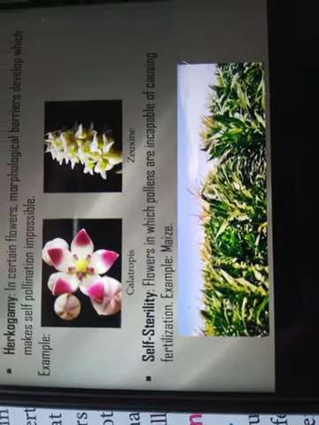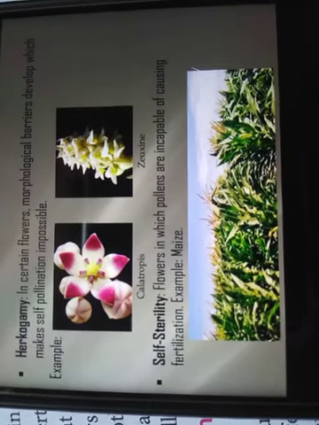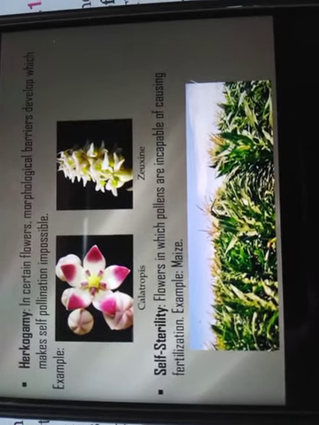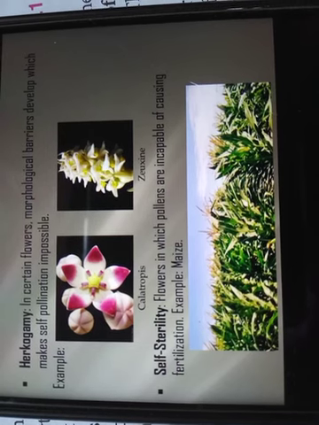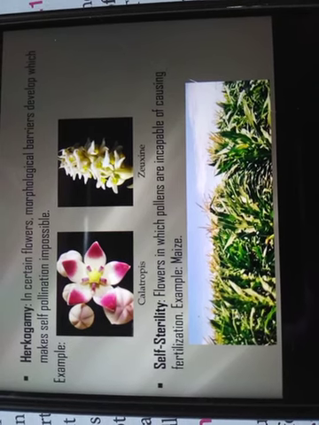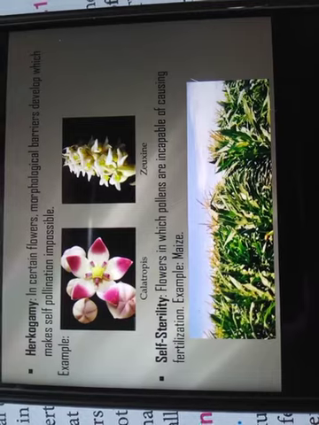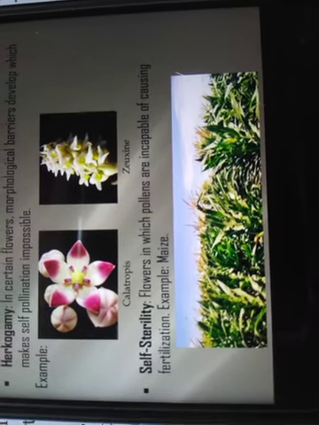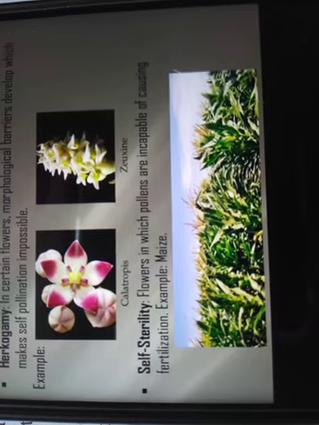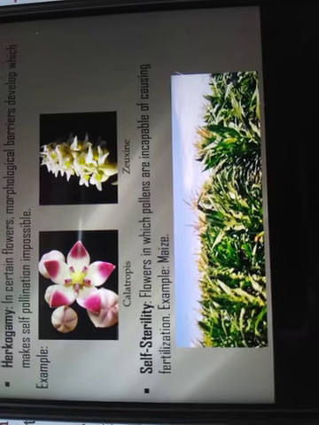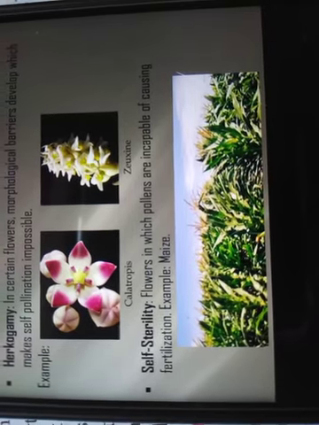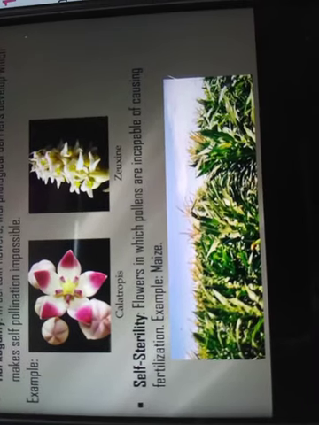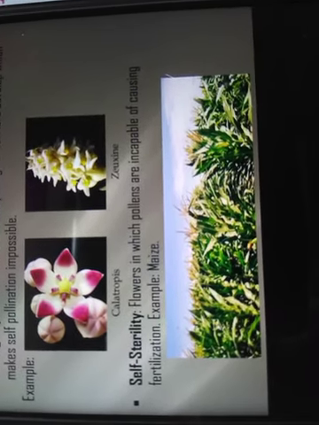Another one which favors cross-pollination is self-sterility. These are flowers in which the pollen is incapable of causing fertilization. In some flowers, the pollen grains are unable to cause fertilization, meaning they are not able to fertilize the female gamete. That is known as self-sterility. An example is maize.